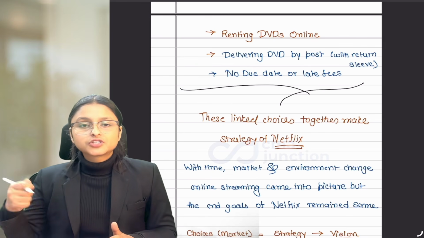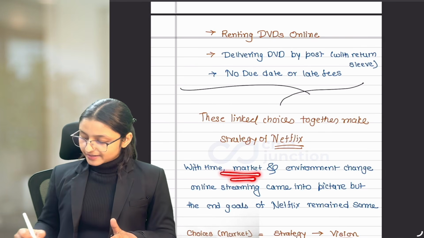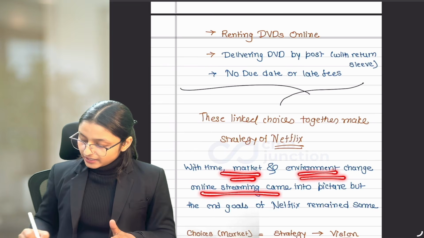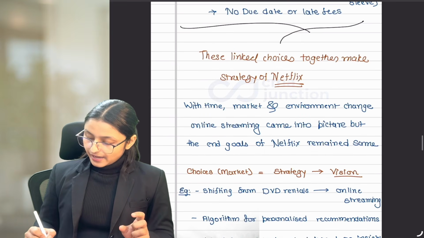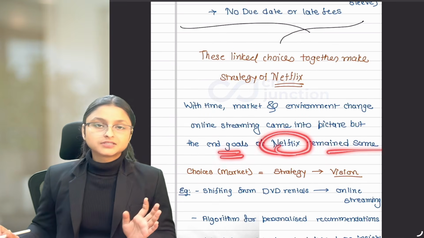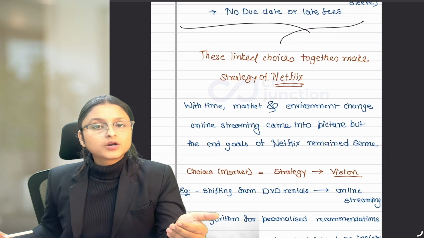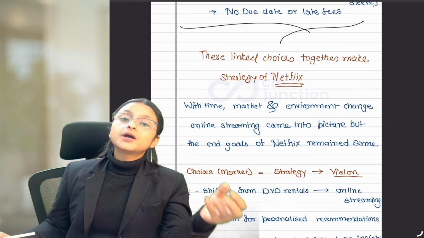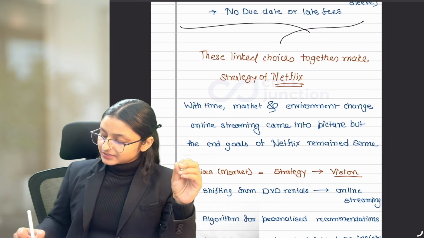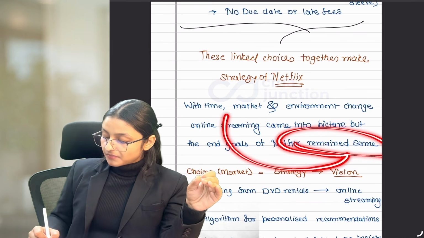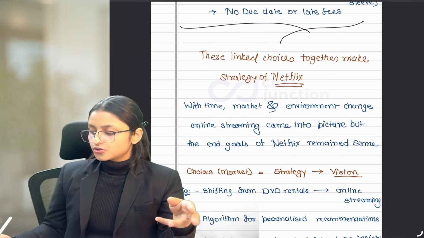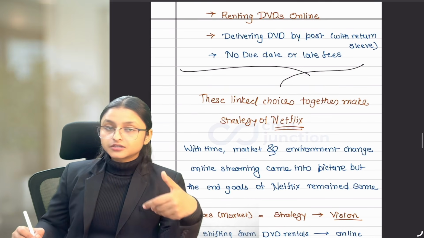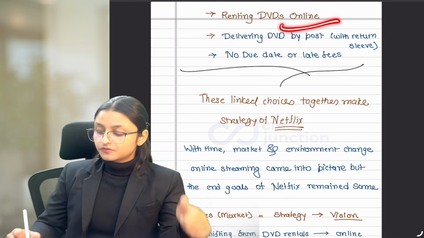With time online streaming was possible, and as the market and environment changed, online streaming came into the picture, and the end goal of Netflix remained the same. Netflix's end goal was what? To provide the customer with whatever they want, whenever they want, from home, right? So Netflix's end goal remained the same, but the market changed. So are we able to provide customers whatever they want, whenever they want, from DVDs?